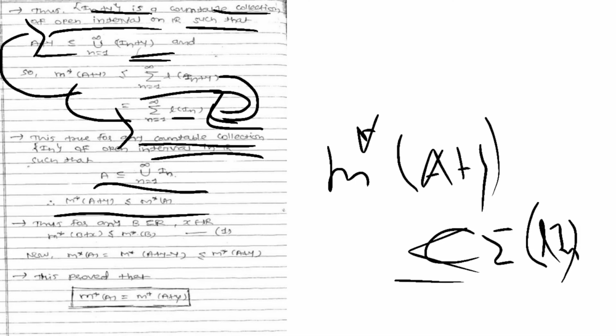And the Lebesgue outer measure of the set A plus y is less than or equal to the Lebesgue outer measure of the set A. If I am taking any set B, and another number, suppose I choose x instead of y, x belonging to R, then from this we can say that the Lebesgue outer measure of the set B plus x is less than or equal to the Lebesgue outer measure of A, right?